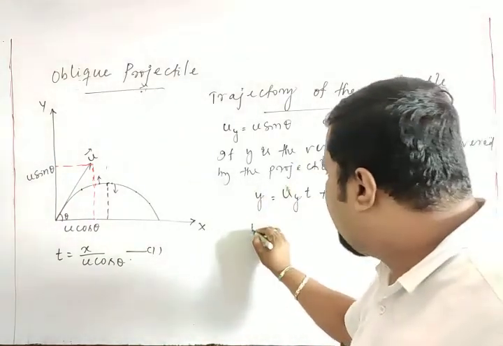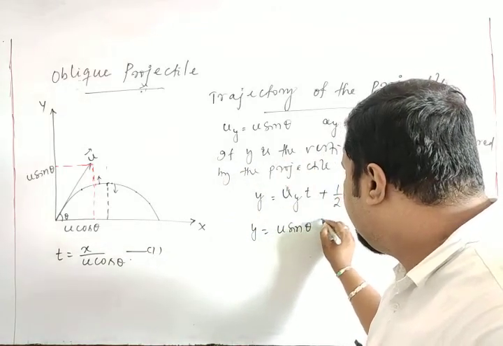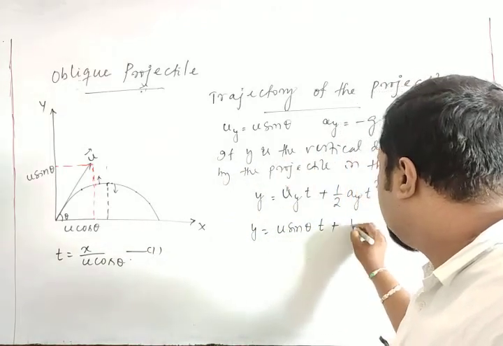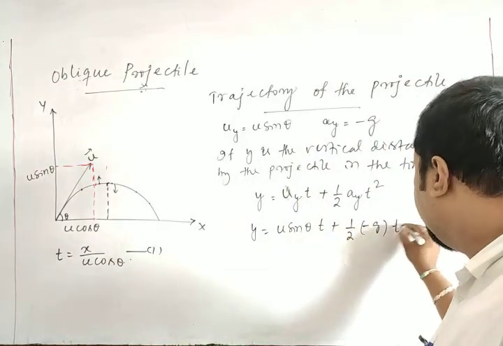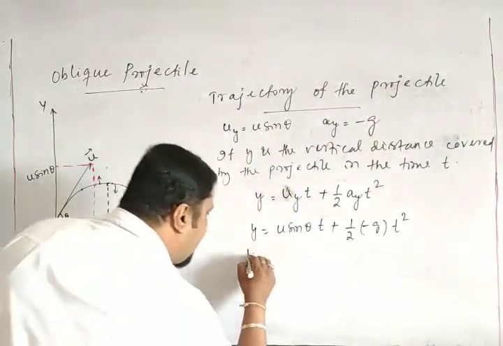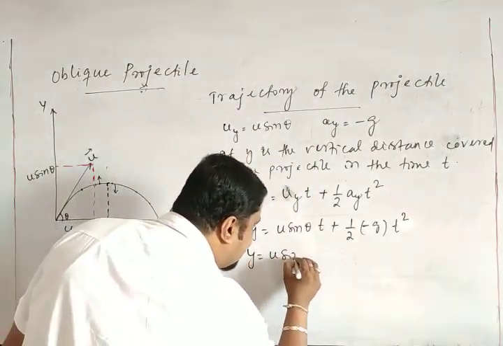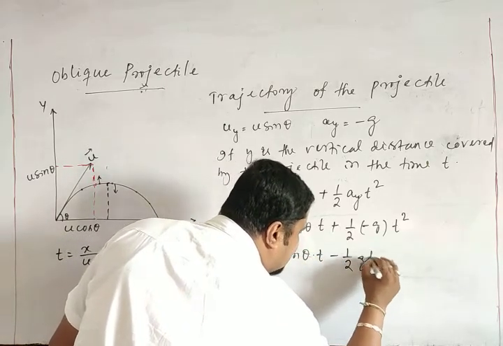If you put that, u_y is equal to u sin theta into t, plus half a_y, which is minus g, into t squared. So you can write y is equal to u sin theta into t minus half g t squared.